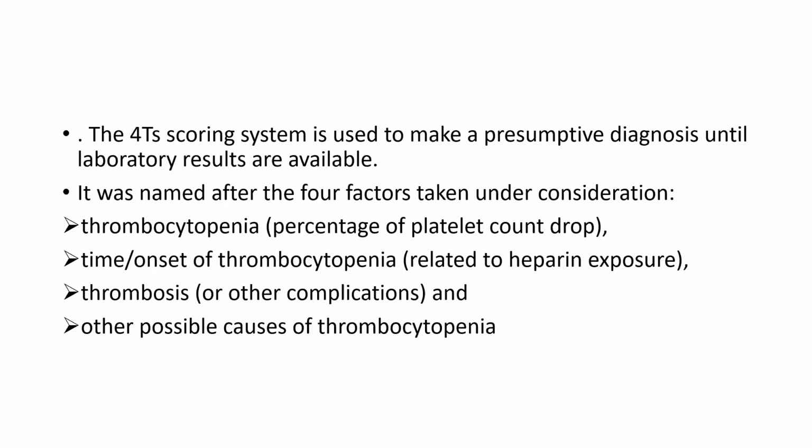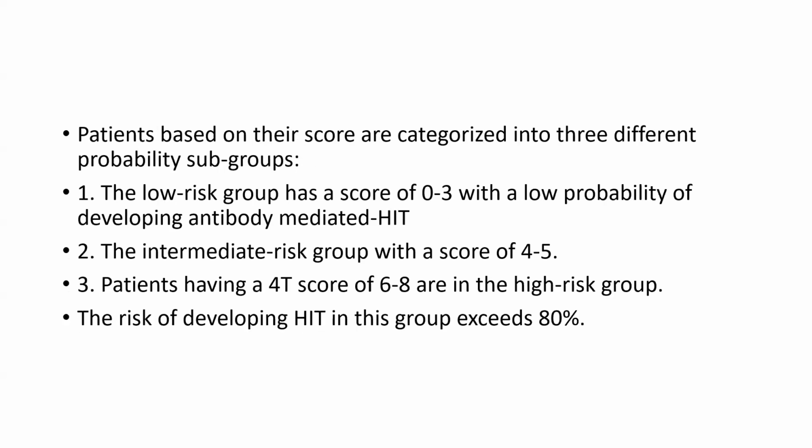The 4T scoring system is used to make the presumptive diagnosis until lab results are available. It was named after four factors taken under consideration. That is thrombocytopenia, time or onset of thrombocytopenia, thrombosis, and other possible causes of thrombocytopenia. The patients, based on their score, are categorized into three different probability subgroups.